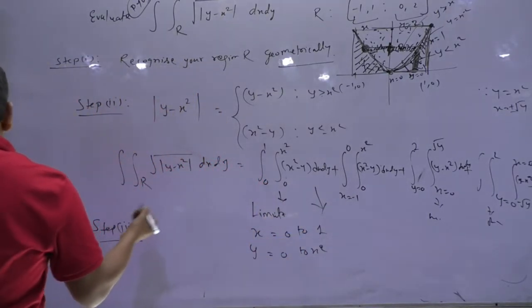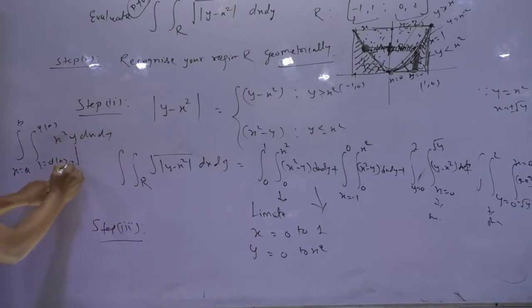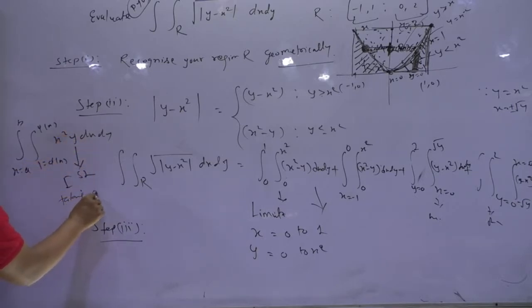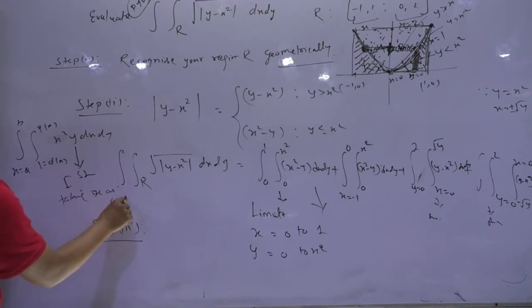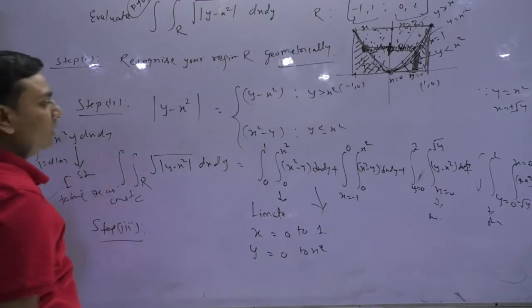How to calculate? For that I am telling you, suppose that here x's limit is a to b, here y's limit is y equals phi of x to psi of x. Suppose this is x square y dx dy. So first you integrate what? Please do remember, first you integrate with respect to y, taking x as constant. What, बच्चे? Taking x as constant. After that we integrate with respect to x over its limit, and we will put in the constant.